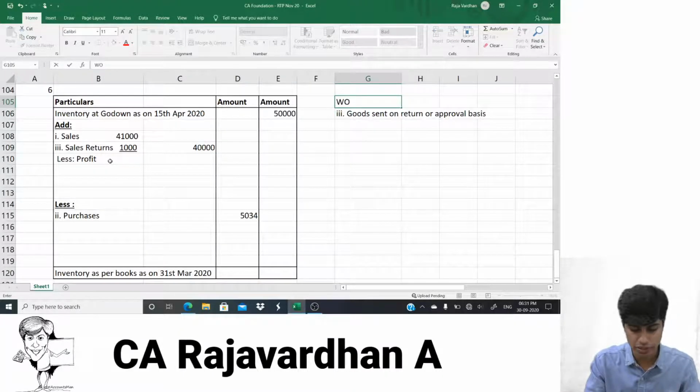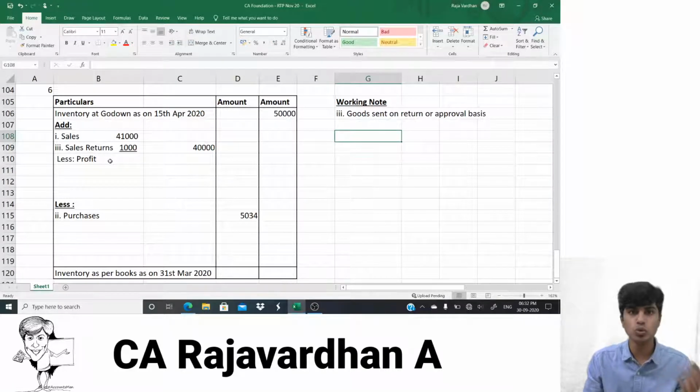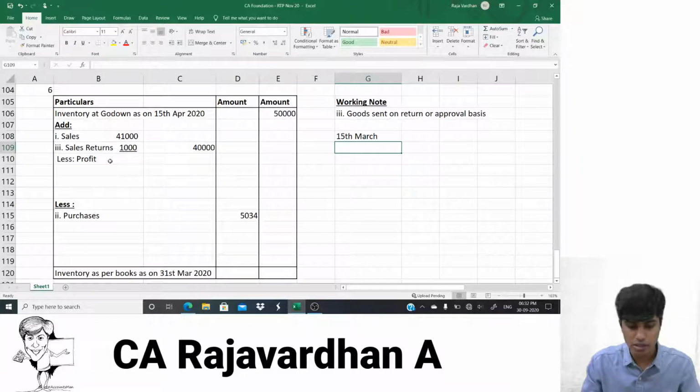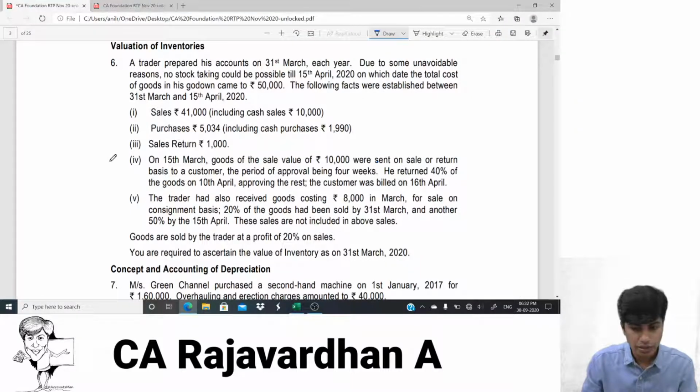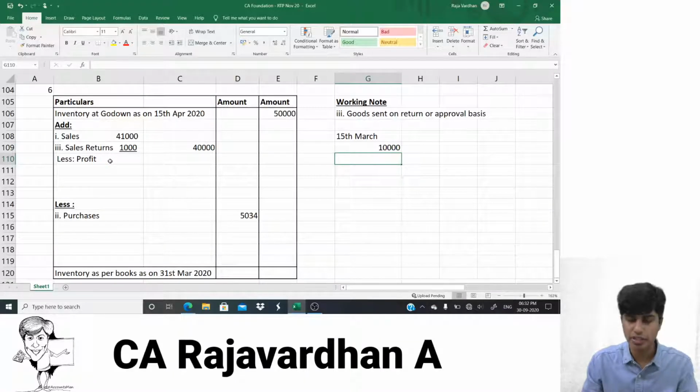This is a working note, guys. Yeah. So working note for the third adjustment, goods sent on return or approval basis as on 15th of March. Okay. 15th March is 15,000. Am I right? It is, sorry, 10,000. 10,000 rupees worth goods have been sent. Perfect. Okay. Let's go ahead.